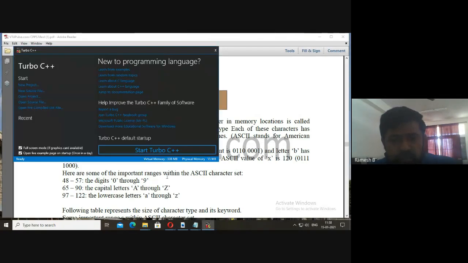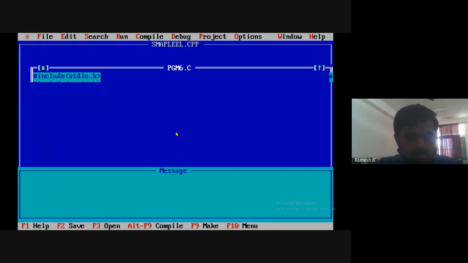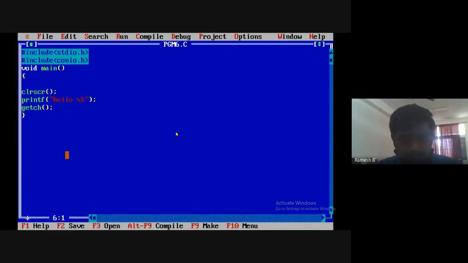Let me check the size in bytes. For program 6, I'll do it here only. I'll take int a is equal to 100, float b is equal to 20.90.